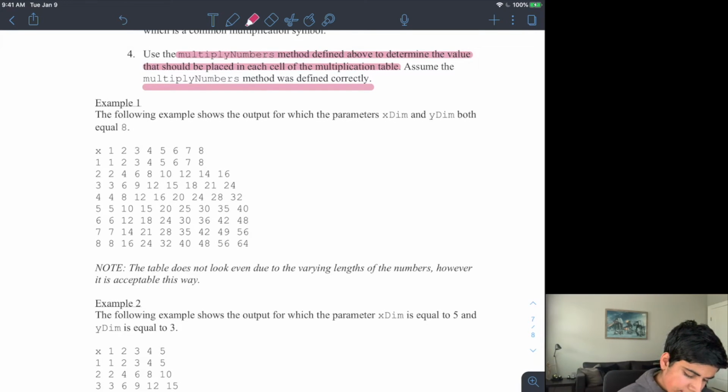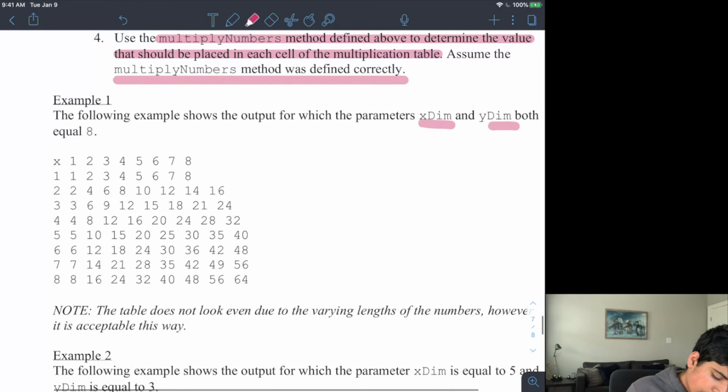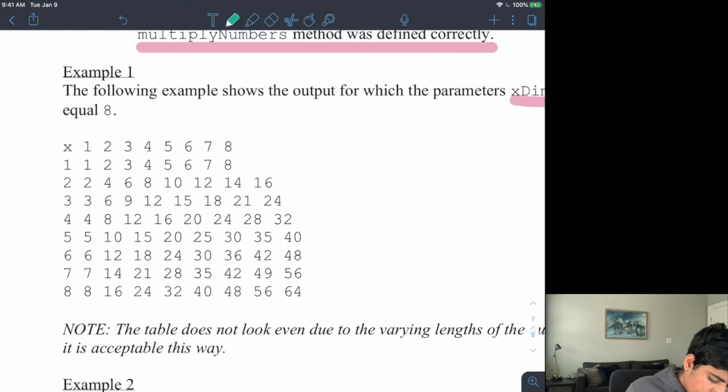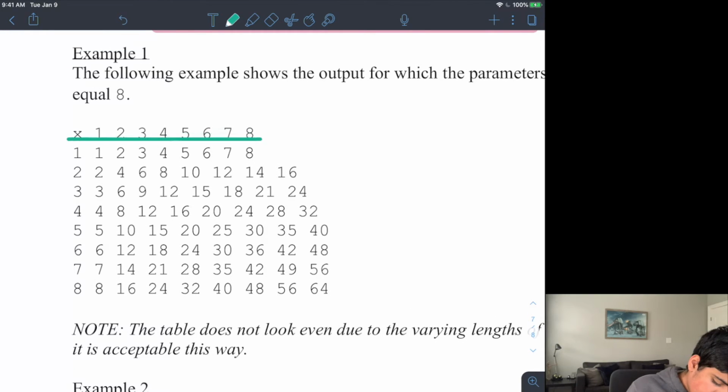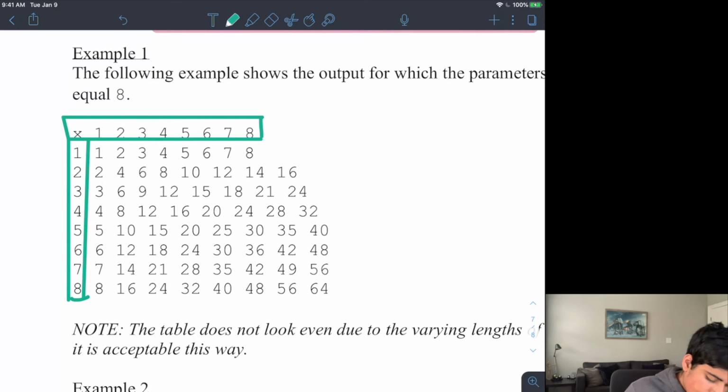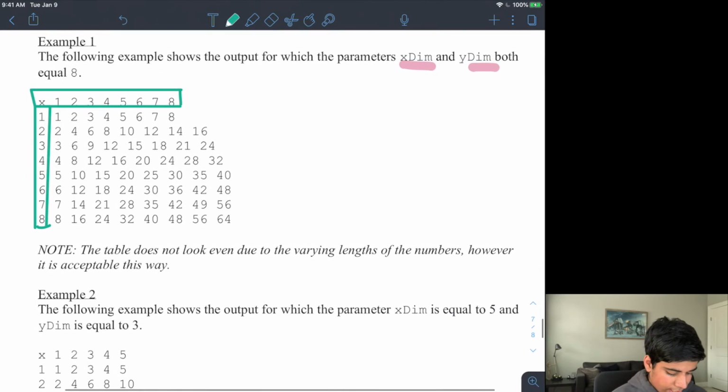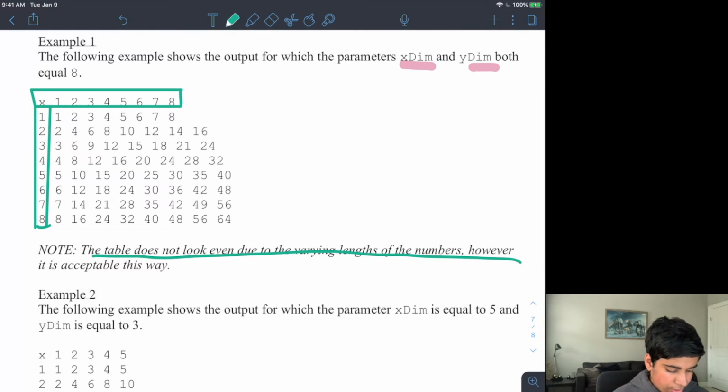And so now this is an example if I set my parameters equal to 8. You see here I have my header row, and then I have my header column right here, and then here I have solutions. Now you can see here the table does not look even due to the varying length of numbers. However, it is acceptable this way.